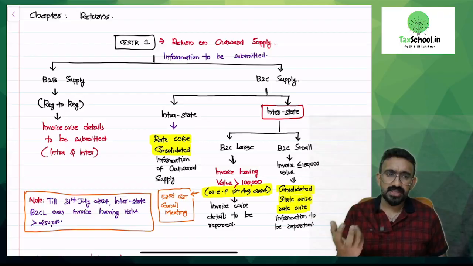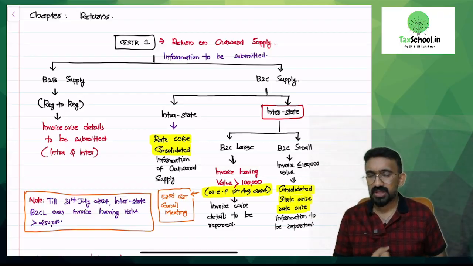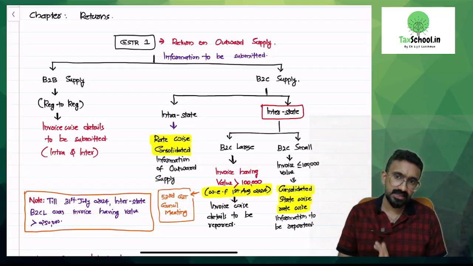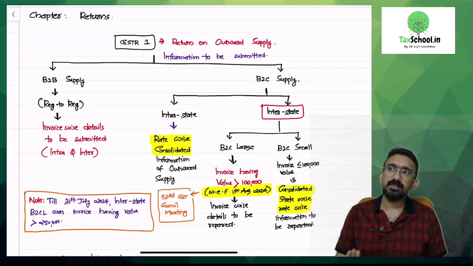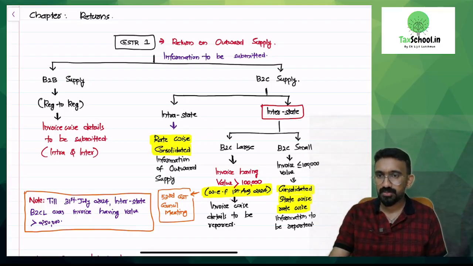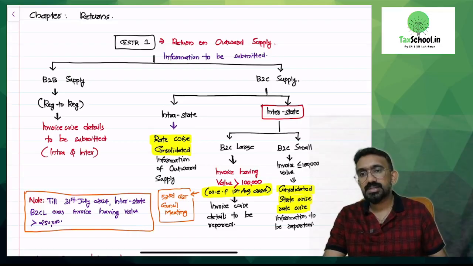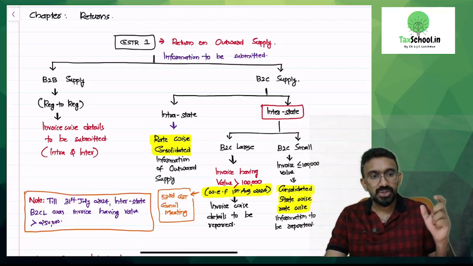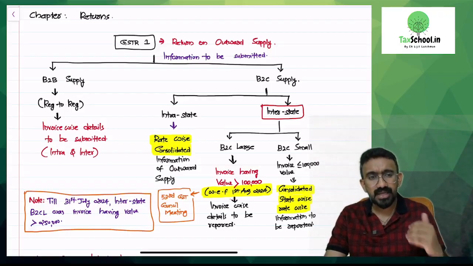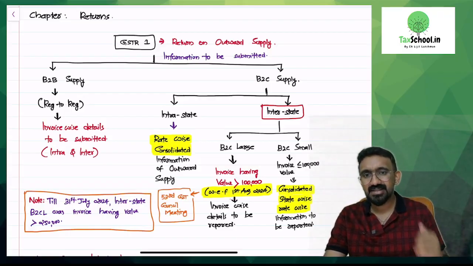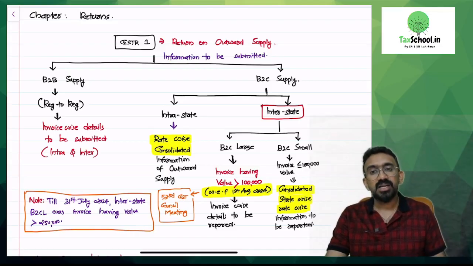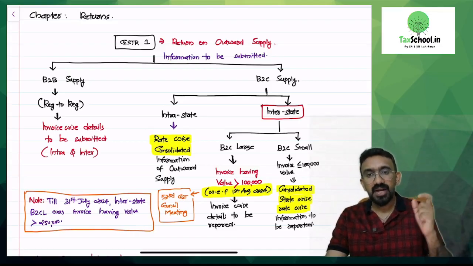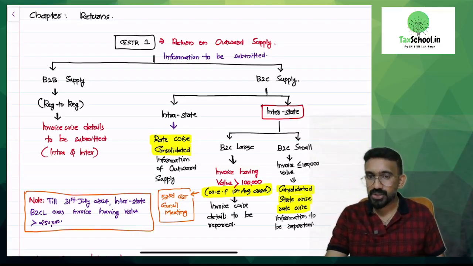So in GST, if the recipient is registered, they are going to take ITC. So the government has said that if your outward supply is B2B, or to a registered person, invoice-wise details are to be submitted, whether it is intra or inter. If it is an unregistered customer, I have to ask another question. Is it an intrastate supply or an interstate supply? If it is an intrastate supply, rate-wise consolidated information of outward supply needs to be submitted.